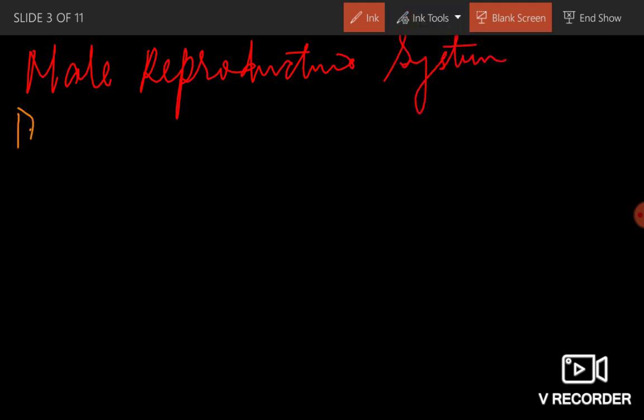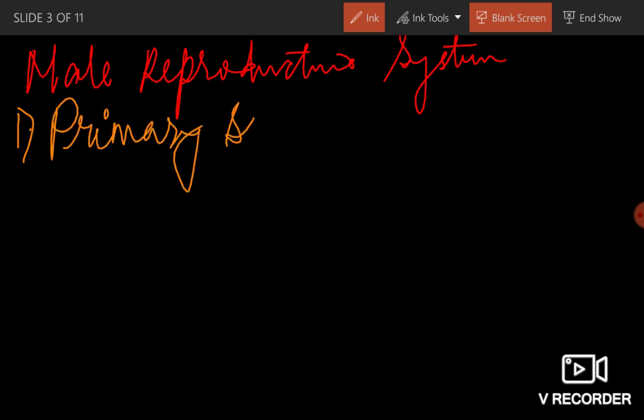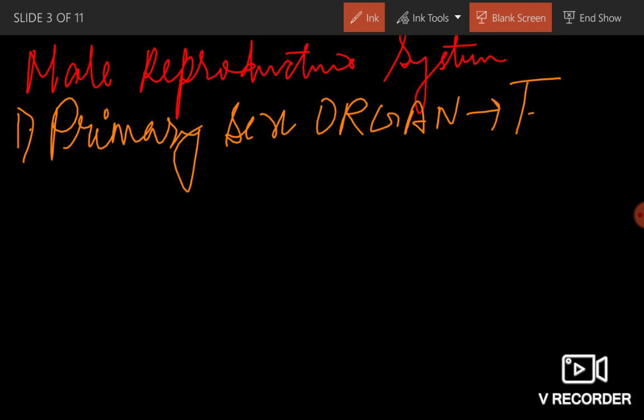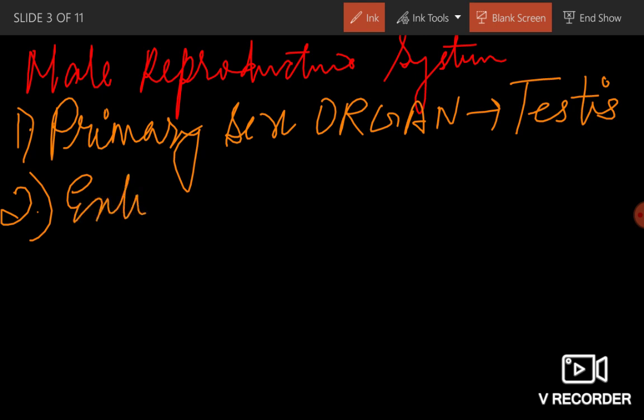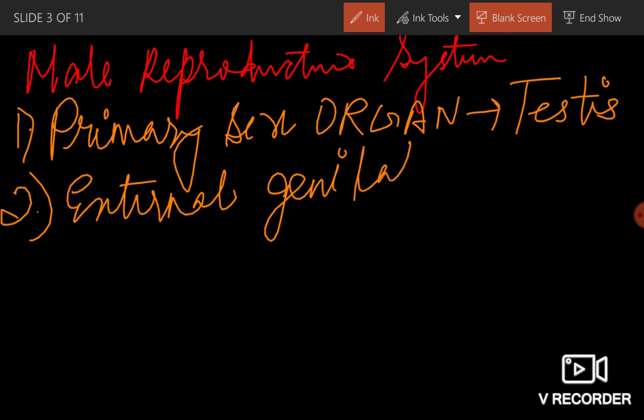Number 1, primary sex organ. Primary sex organ is your testis. Clear? And external genitalia is penis. Clear?